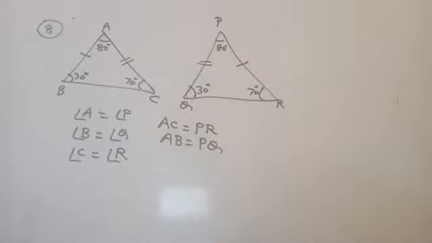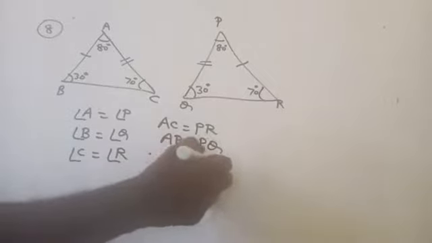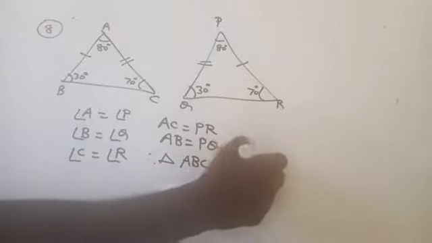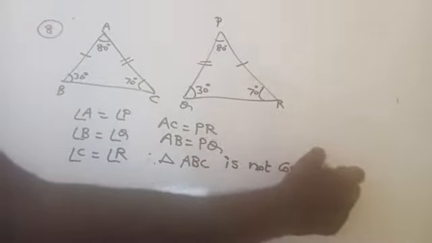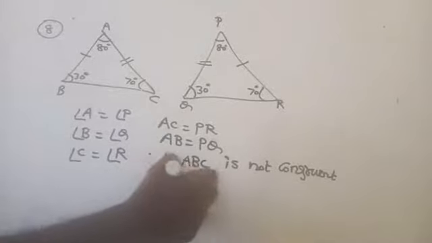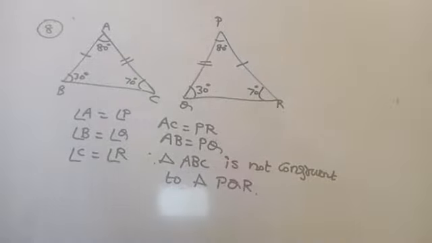Are you getting there? Therefore, triangle ABC is not congruent to triangle PQR. Are you getting there? Yes. Shall we move to the next question?